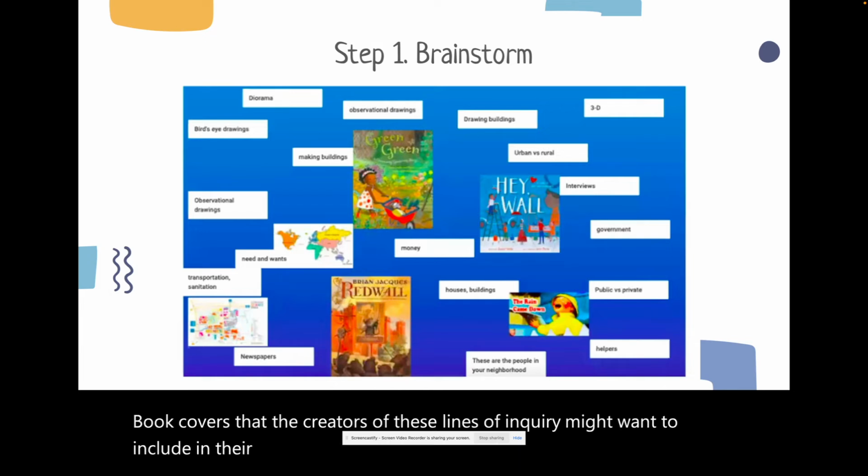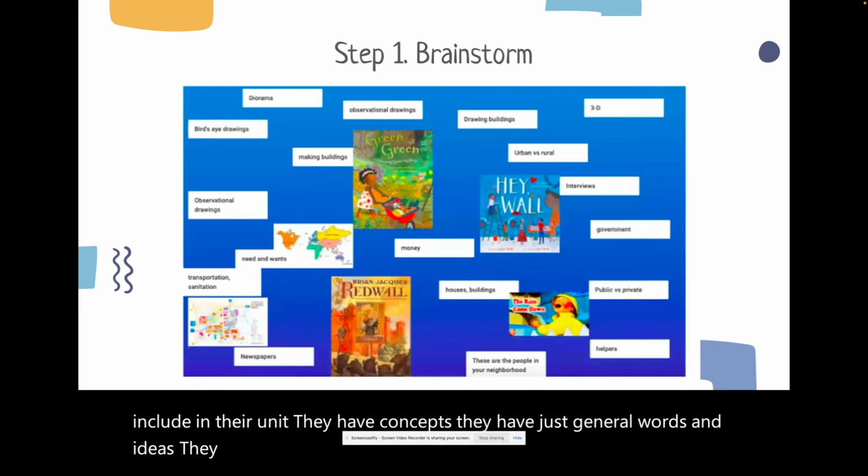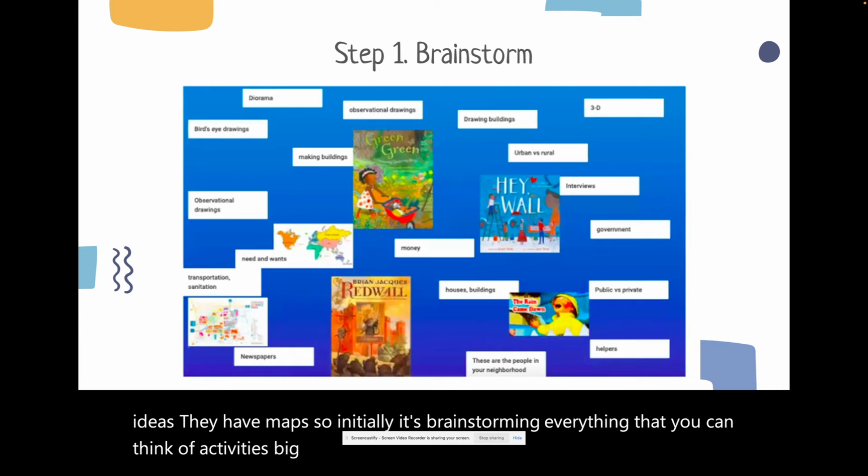They have concepts. They have just general words and ideas. They have maps. So initially it's brainstorming everything that you can think of: activities, big ideas, subjects that you think will be included in your transdisciplinary unit.